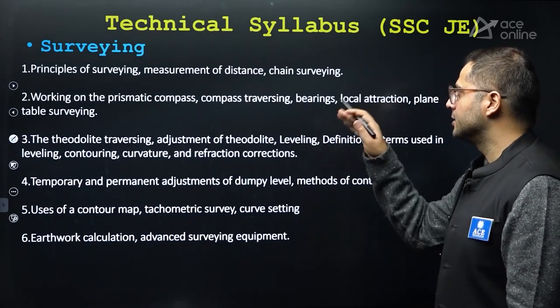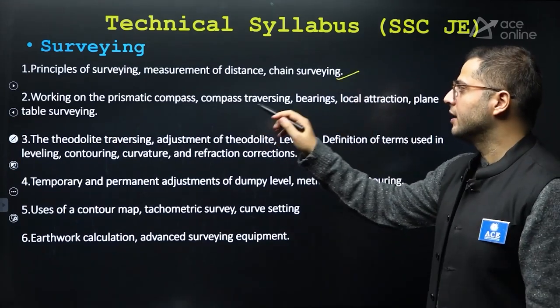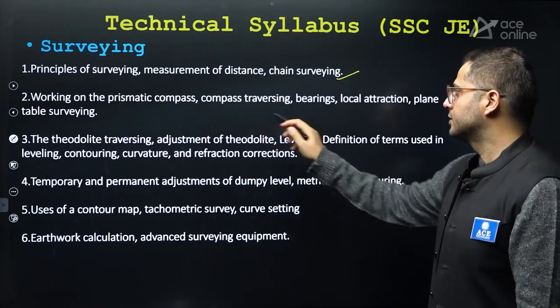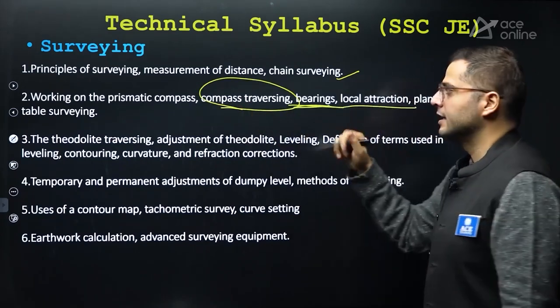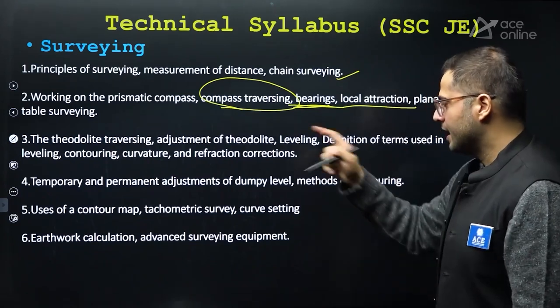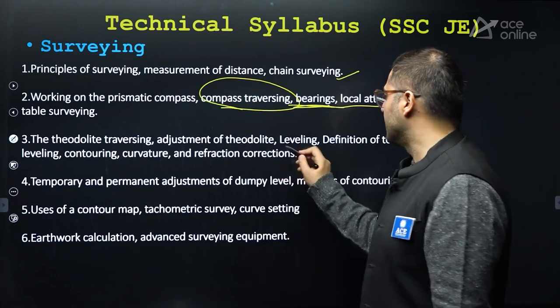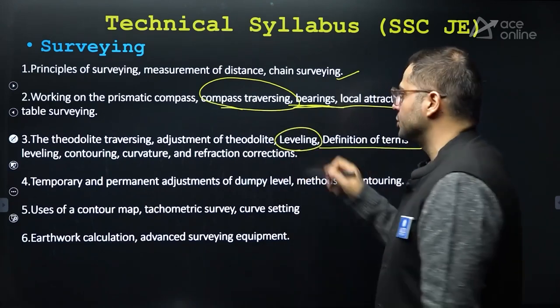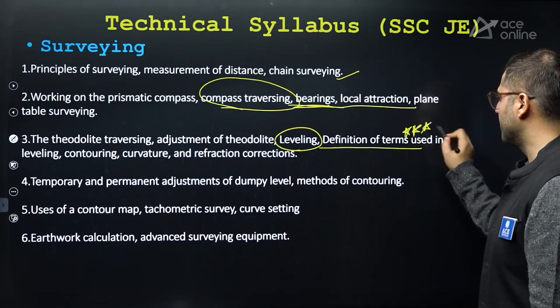Principles of surveying, measurement of distance, chain surveying, important. After that, working of the prismatic compass, traversing and calculation of bearings, local attraction, these are asked a lot, not much from plane table surveying. After this, theodolite traversing, adjustment of theodolite and leveling is important. Definition of the terms used in leveling, this is very important, specifically for paper 1.